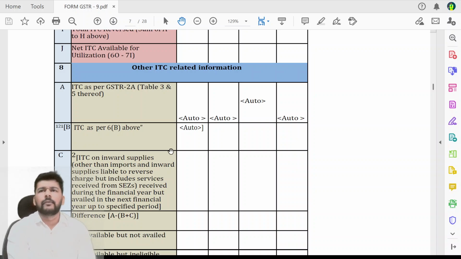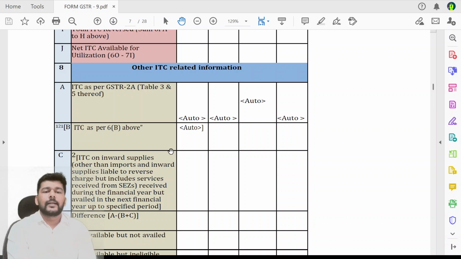Now friends, very importantly, table number 8 has always been a major epicenter of disputes and notices. If there was a difference in 8A, 8B, 8C, and if that difference is negative, that is, your credit claimed as per GSTR 2A is less and the credit claimed was more, then there is a problem. There has always been a problem.